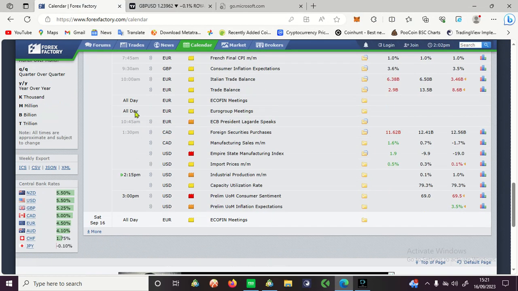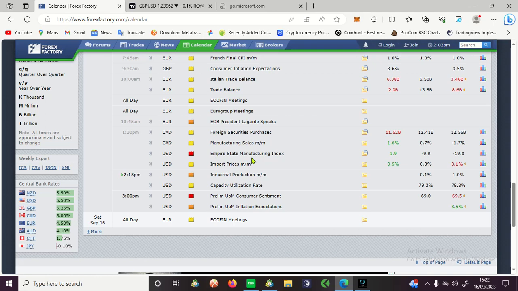You can see on Friday we had this news that came at the same time, 1:30 p.m. USD news, this Empire State Manufacturing Index. Before then, you can see all this data was not yet released before we made the decision of what to do. So we saw this high impact news, but what I want to tell you is that this news is not as volatile as CPI, GDP, and NFP. It's high impact news, but it's not as volatile as those ones.